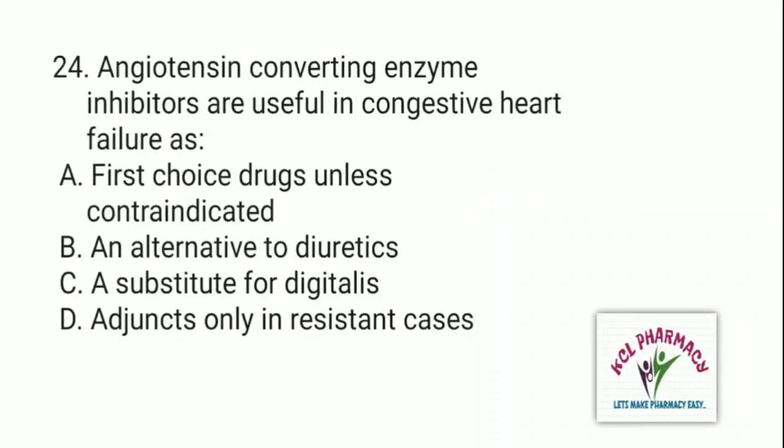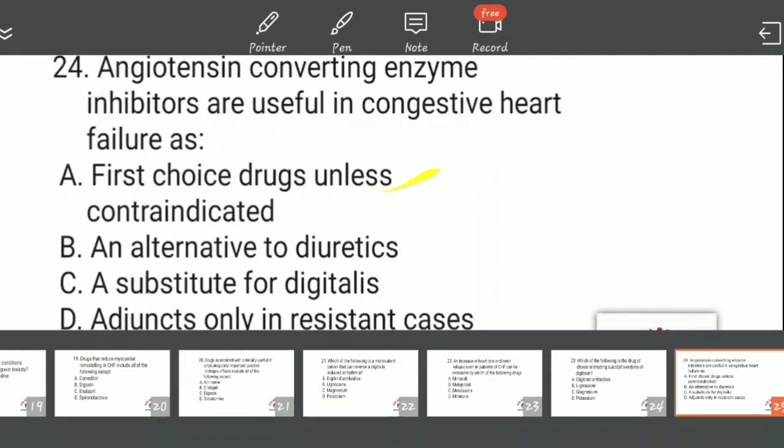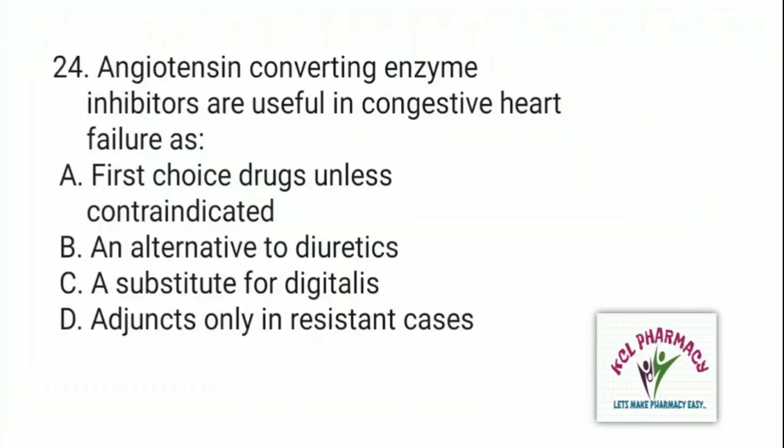Next question is, angiotensin converting enzyme inhibitors are useful in congestive heart failure as, and the right answer is A. First choice drug. Useless. Contraindicated.